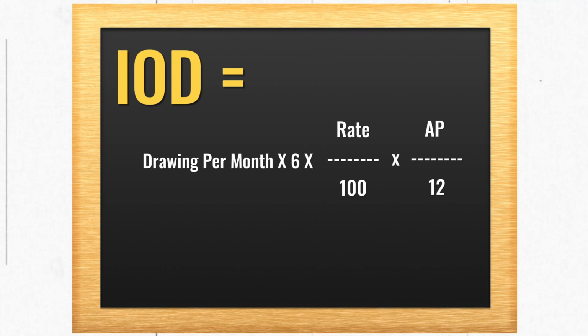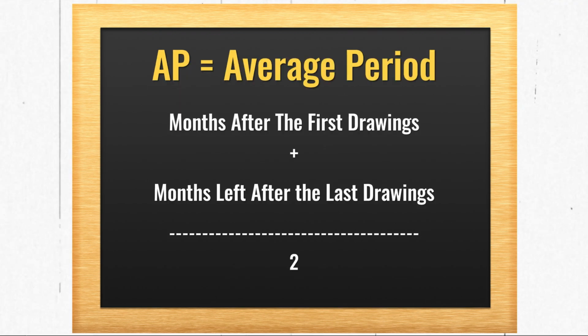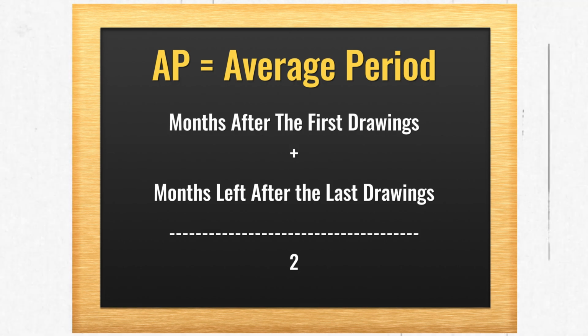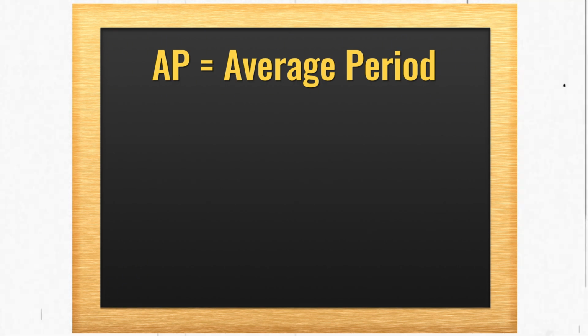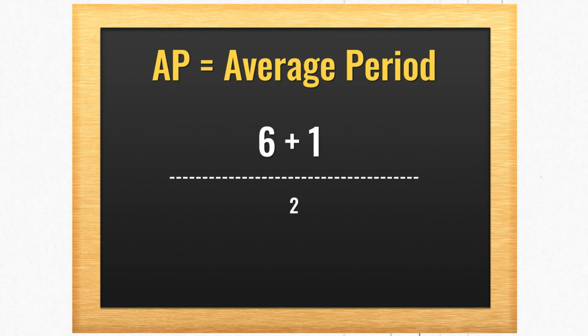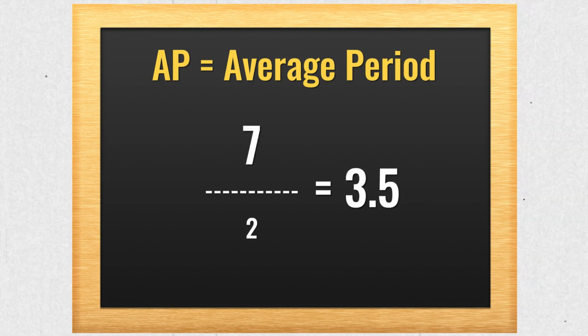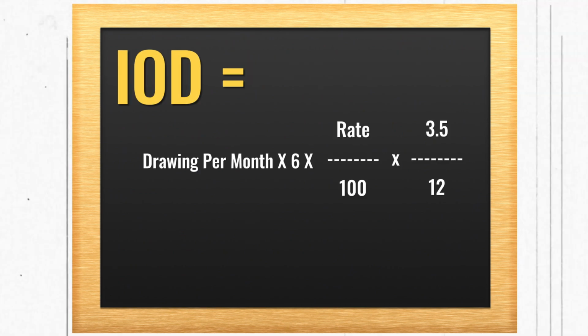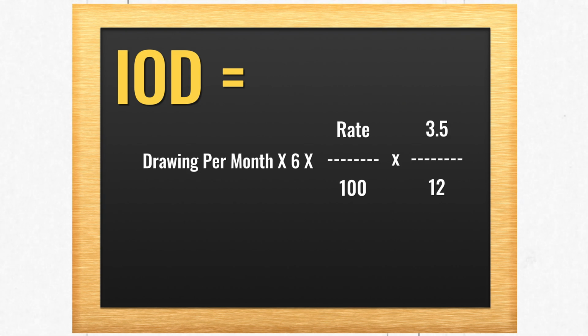Now, let's calculate the AP. So AP's formula is again the same. It is months left after the first drawing plus months left after the last drawing whole upon 2. So let's calculate. The first drawing was made on 1st of October. So it is the 6 months. So it will be 6 plus. The last drawing was made on 1st of March. So it is only 1 month left after the last drawing. So it is 6 plus 1 whole divided by 2. That will give you 7 divided by 2, that is 3.5. So the AP for the first one is 3.5. Now the formula becomes drawings per month multiplied by 6 multiplied by rate upon 100 multiplied by 3.5 upon 12.